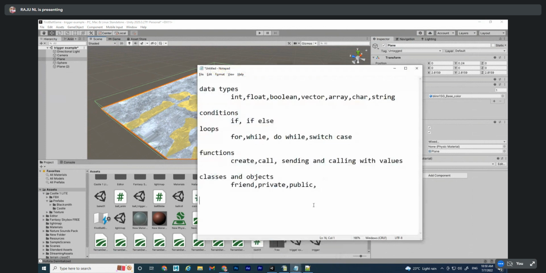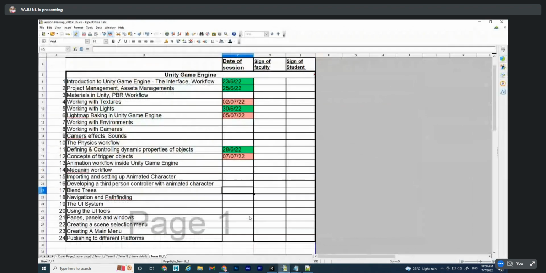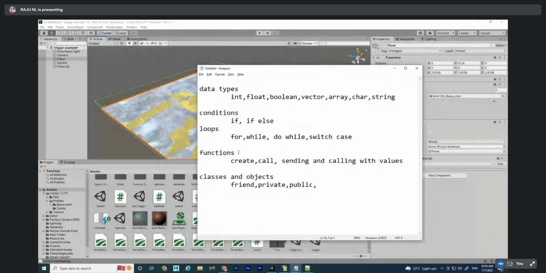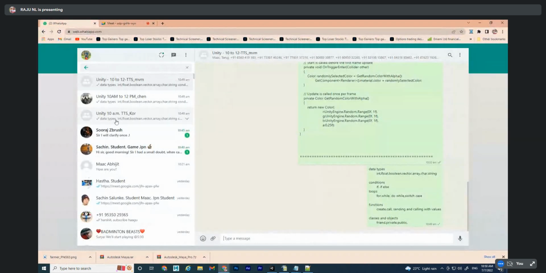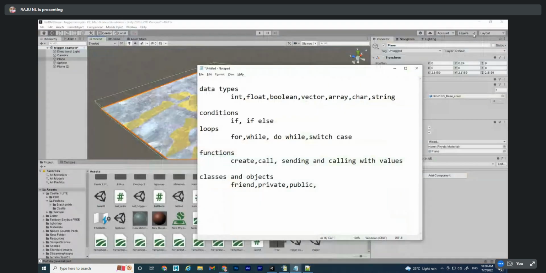Did you try the ball game? At least one person? The ball one, then when will we do the character one? It will come, next level. Do it and send the video here in the group. How to take the output? I told you, do it and send the video here in the group, at least some 30 seconds, 20 seconds.